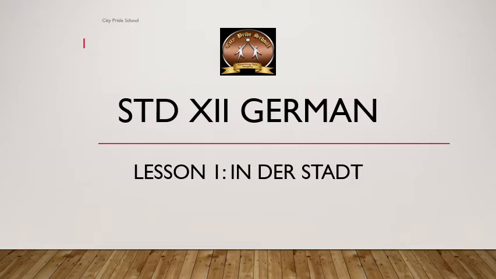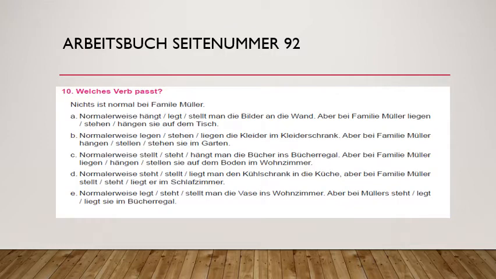When we are keeping any vertical thing, then it is always stellen or stehen. And if a horizontal thing is kept, it is always legen or liegen. So, on the basis of these verbs, we are going to solve one exercise. Arbeitsbuch Seite Nummer 92, Aufgabe 10. We are going to solve the exercise based on these verbs. First one I will explain, and the remaining ones we can solve in our live class.